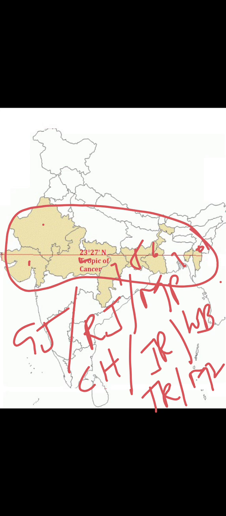So these are the 1, 2, 3, 4, 5, 6, 7, 8 states where the Tropic of Cancer is passing through.